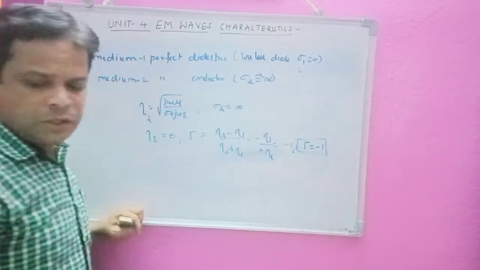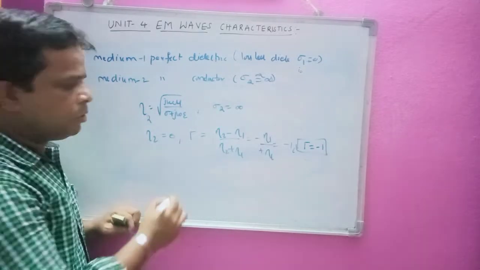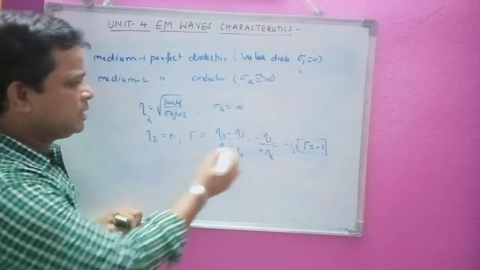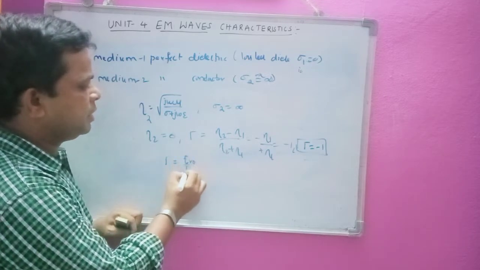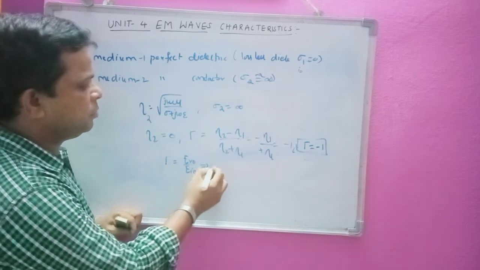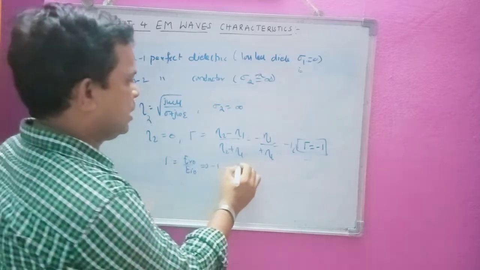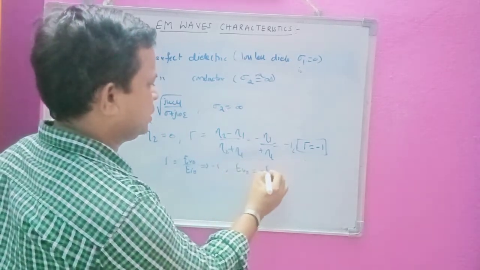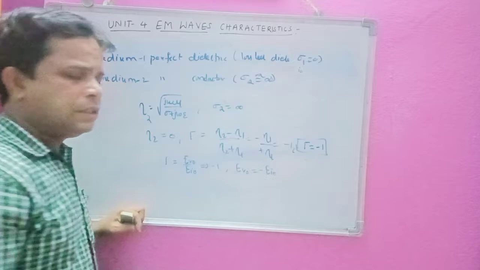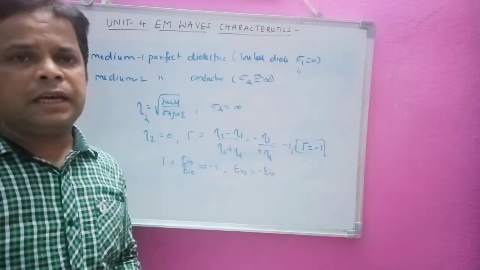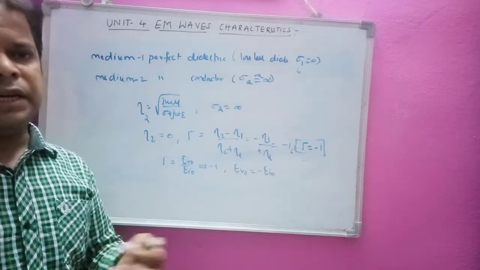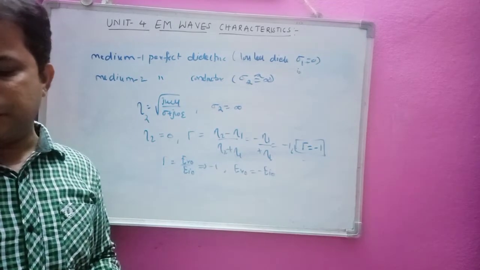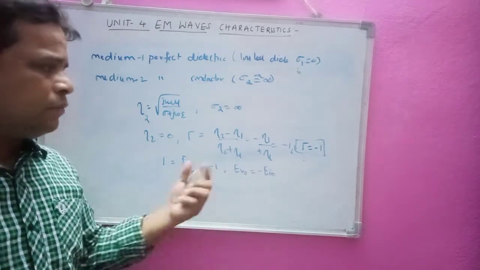And similarly, what happens to the tau here? We can say that gamma is equal to ER naught by EI naught, that is equal to minus 1. I can write here ER naught is equal to minus EI naught. We can say that the incident field is exactly opposite to the reflected field, which means the total wave is reflected back.